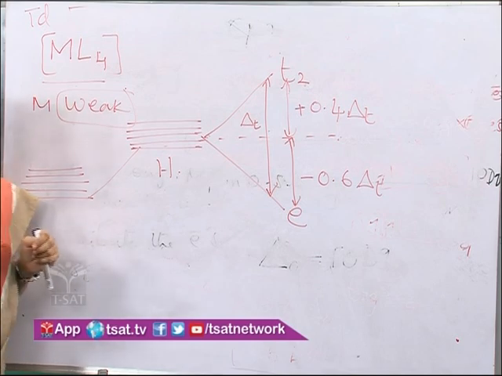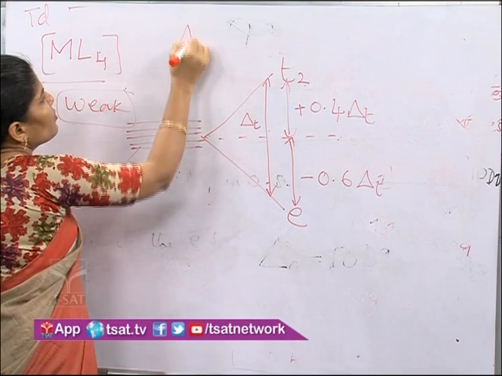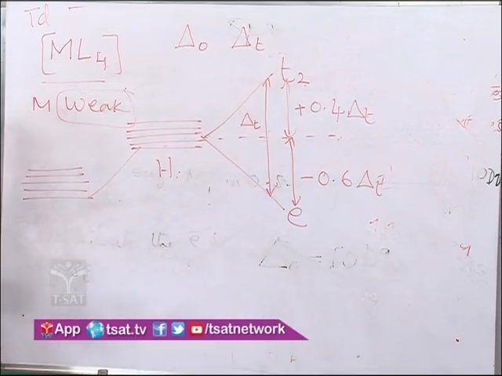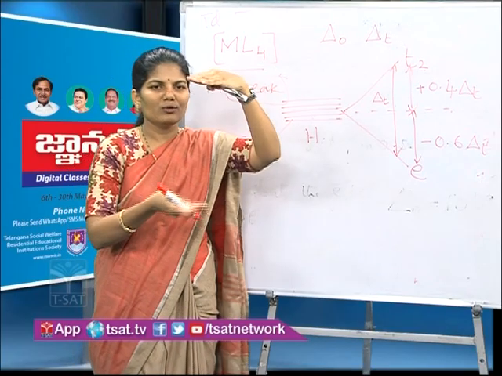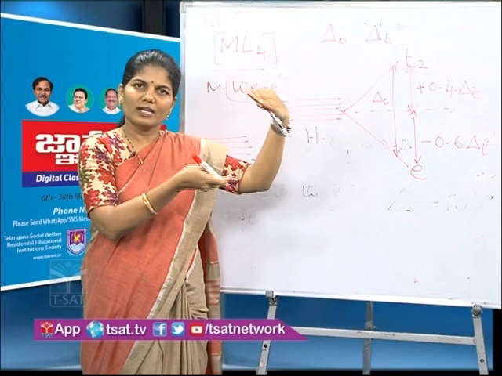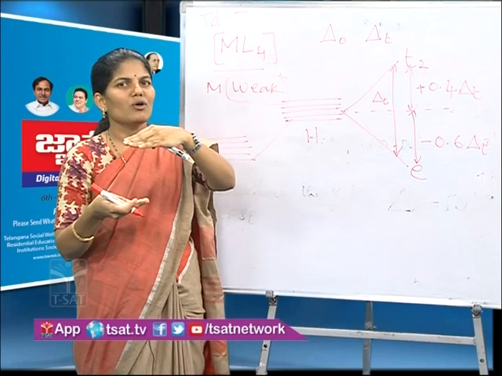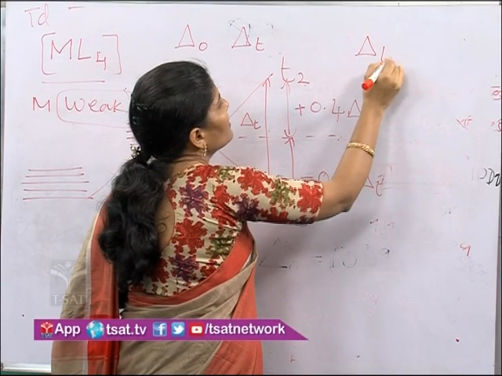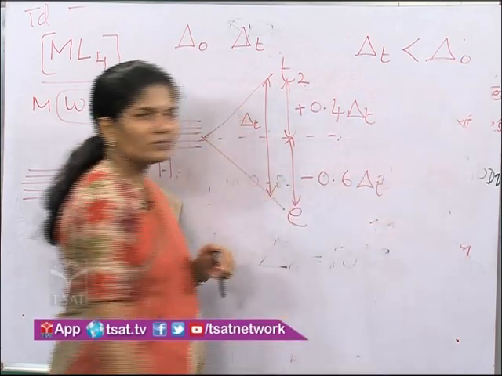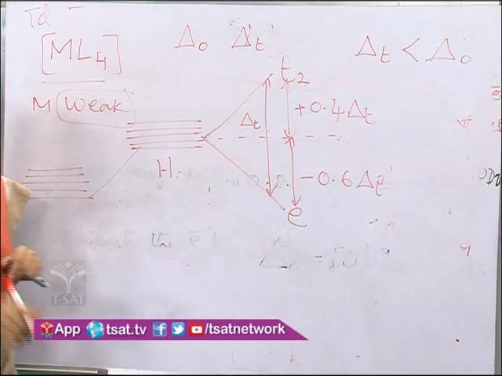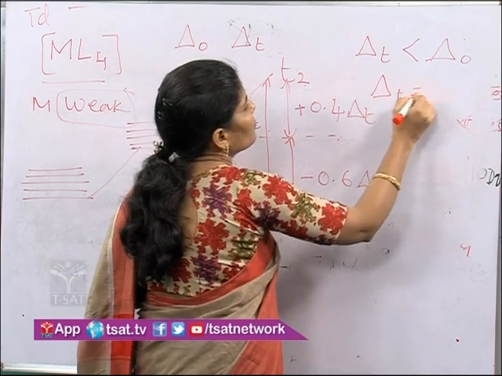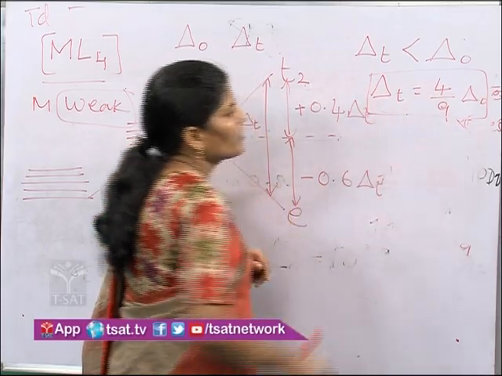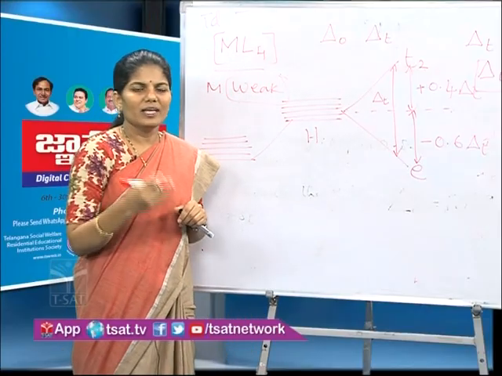Here compare delta O and delta T, that is, the energy difference between T2G and EG in the case of octahedral, and E and T2 in the case of tetrahedral. Always delta T is less than delta O. Delta T is equal to 4 by 9 delta O. Always delta T is less than delta O.